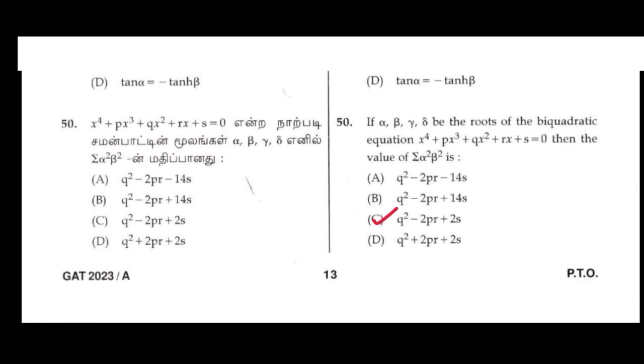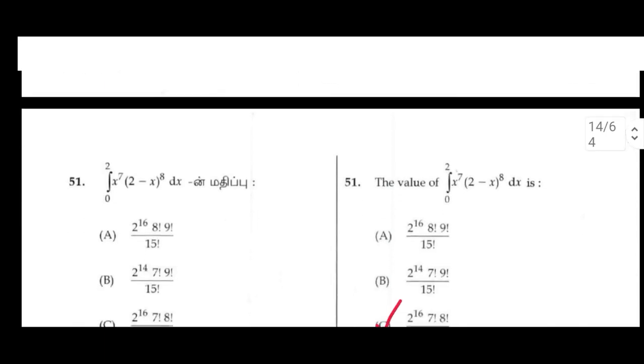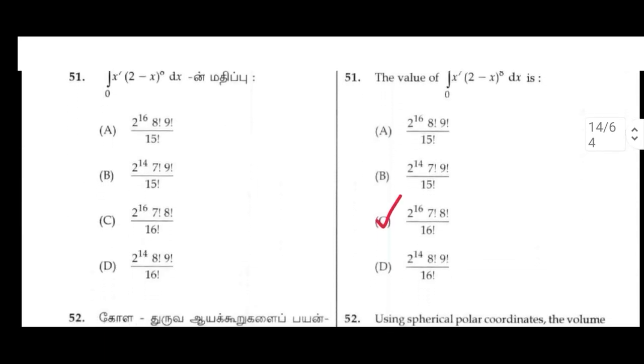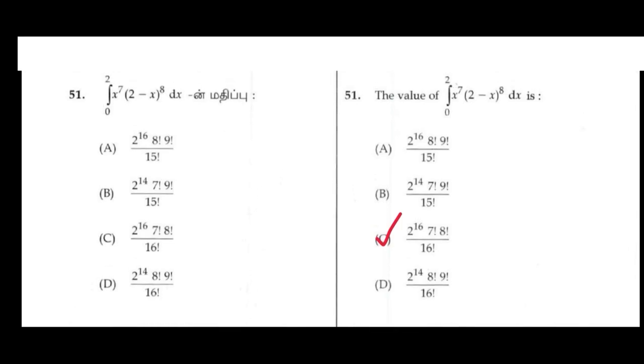50. If alpha, beta, gamma, delta are the roots of the quartic equation x power 4 plus p x cube plus q x square plus rx plus s equals 0, then the value of summation alpha square beta square is C, option q square minus 2pr plus 2s. 51. The value of the integral from 0 to 2 of x power 7 into 2 minus x to the power 8 dx is C, option 2 power 16, 7 factorial, 8 factorial divided by 16 factorial.